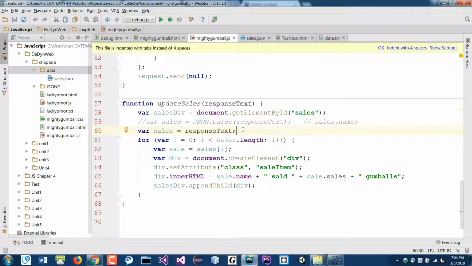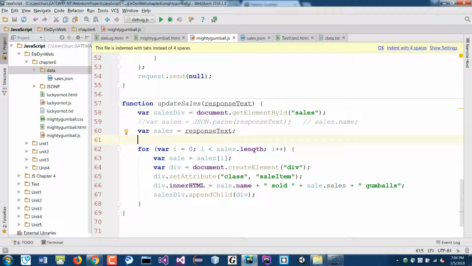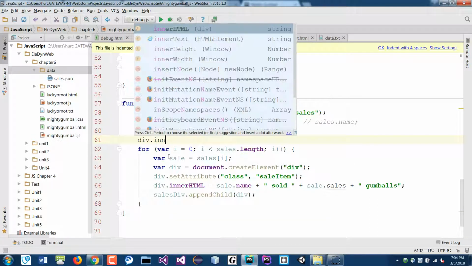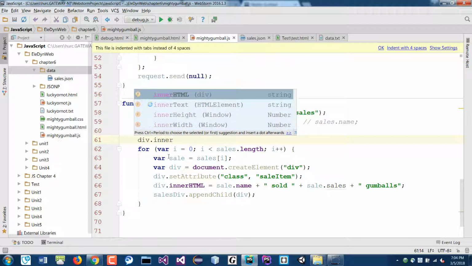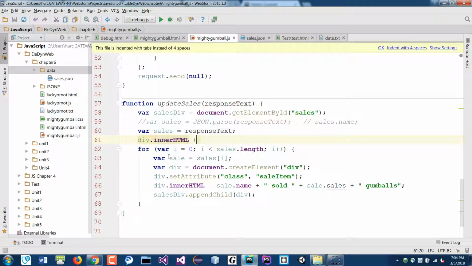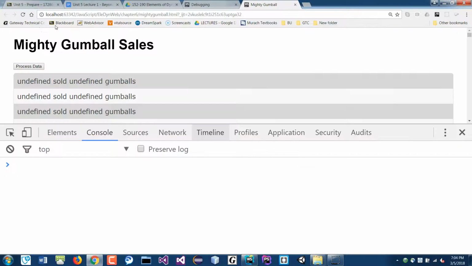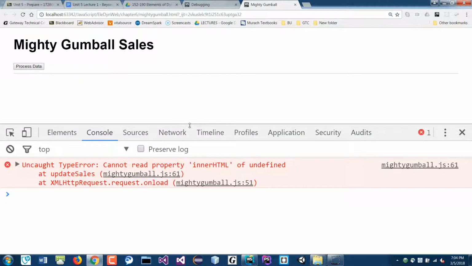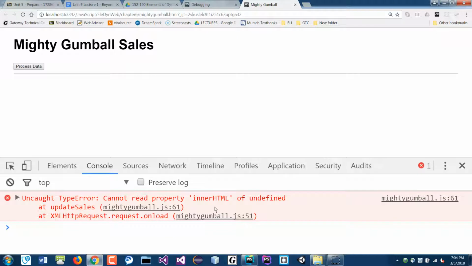If I want to print this out so we can see it, if I do something like div.innerHTML, replace that with sales, you see that it's just a string of data.